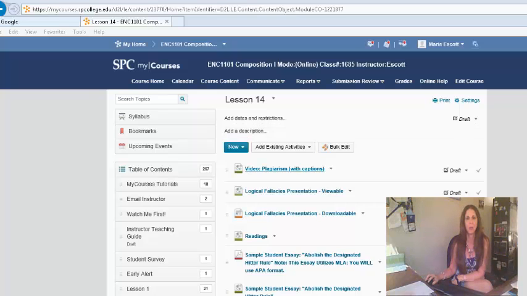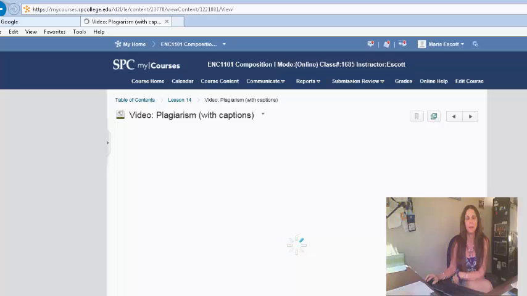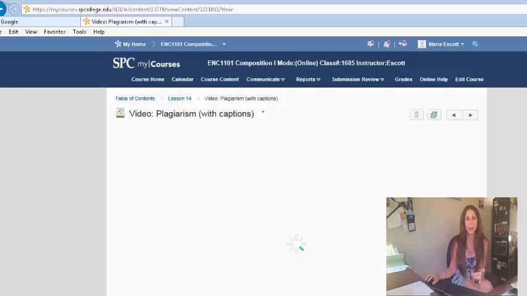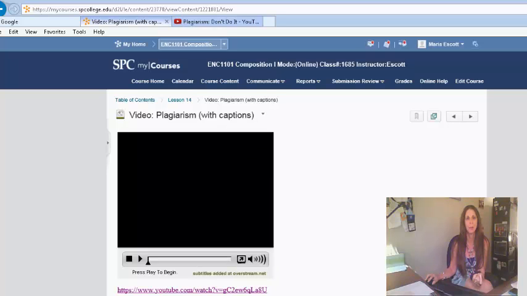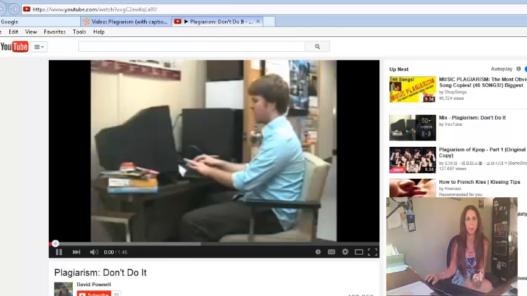Let's go over all of the information. I'm using IE, and I click on show all content. You may not have that same issue. You need to right click this and open in a new tab and it will come up.